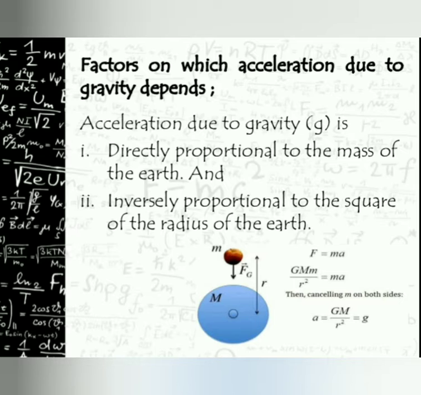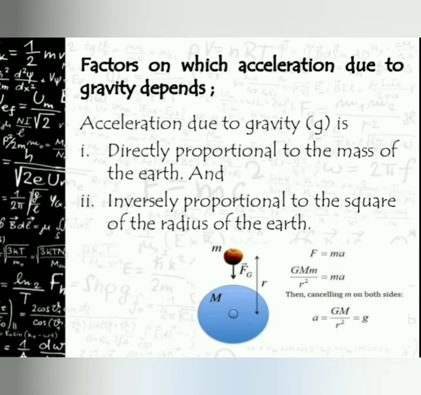Directly proportional to the mass of the earth. Here I will give one example. Compared to the earth and an apple, are both of the same mass? No. Earth has a huge mass and an apple has a small mass, isn't it? So, acceleration due to gravity is directly proportional to the mass of the earth and inversely proportional to the square of the radius of the earth. Radius, otherwise distance.